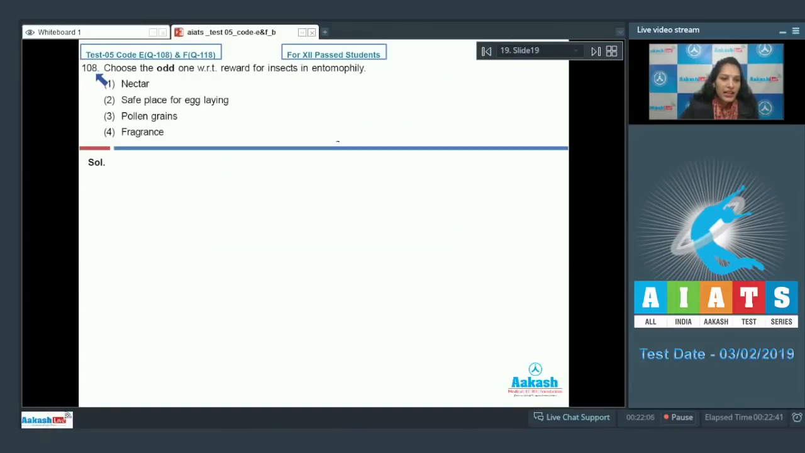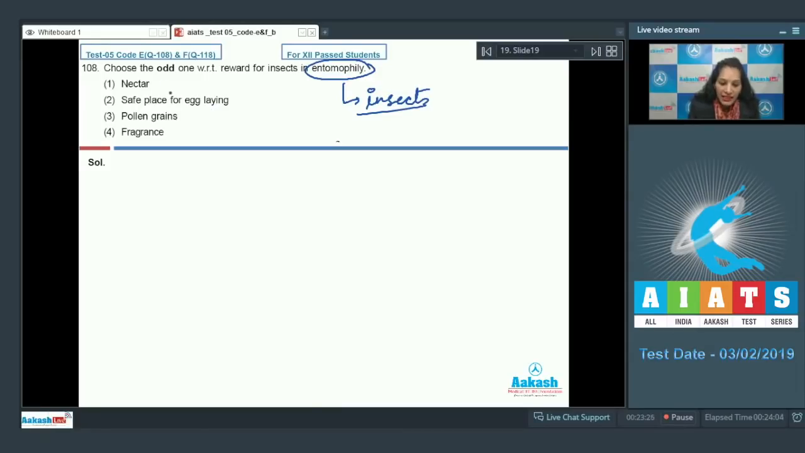Question number 108. Choose the odd one with respect to reward for insects in entomophily. First option nectar, second safe place for egg laying, third pollen grains, fourth fragrance. What is entomophily? Entomophily is a mode of pollination by insects. When a plant is pollinated by insect, it is called entomophilous plant. So pollination by insect is called entomophily. When there is an entomophily, then the plants get pollinated, but in return the insects get some reward.